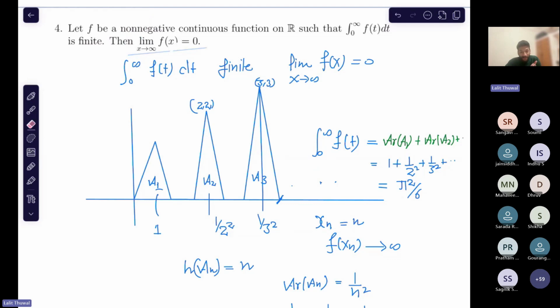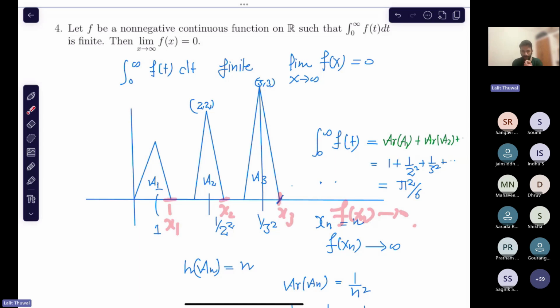But I'm saying more, that the limit does not even exist. So if you choose this sequence, this is the point x1, this is the point x2, this is the point x3, then the functional sequence f(xn) approaches 0. So the limit does not exist. So this construction is very important. I mean the construction of this example is very important.